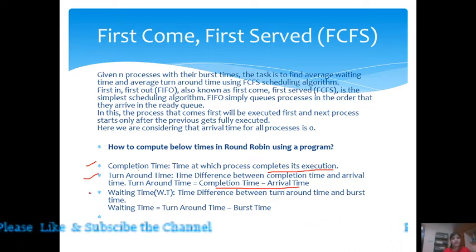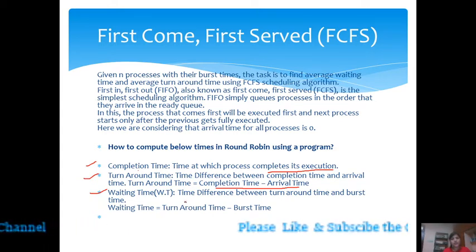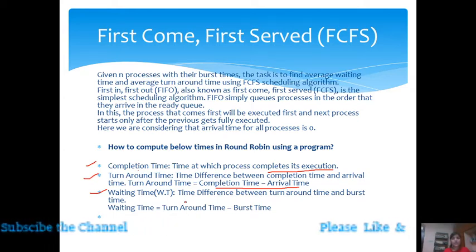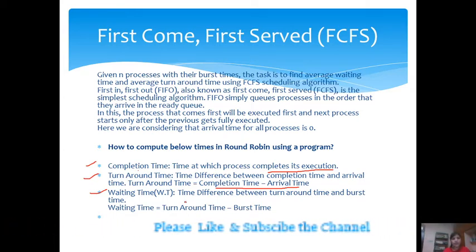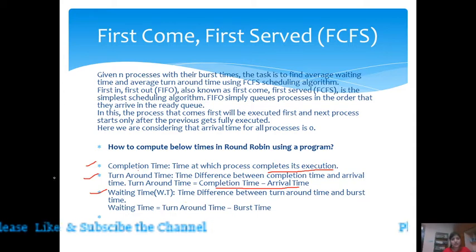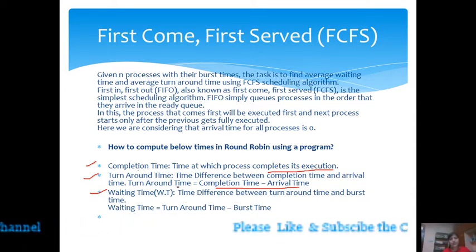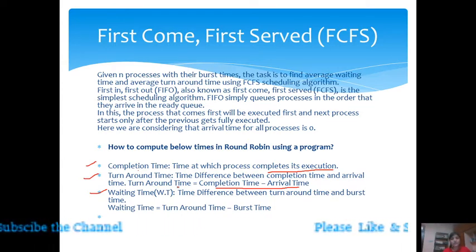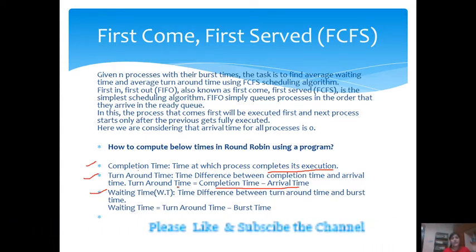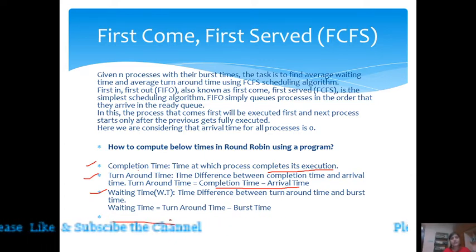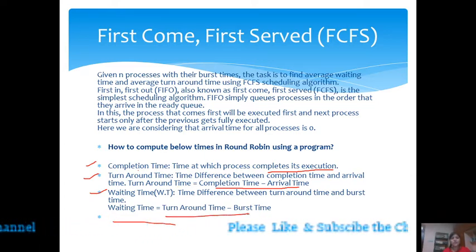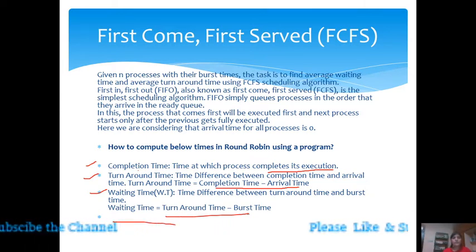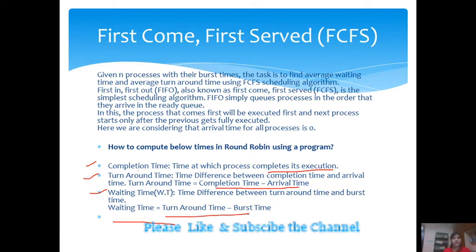Next is waiting time. Waiting time is the difference between turnaround time and burst time. Turnaround time is completion time minus arrival time. If we want to calculate the waiting time, it is turnaround time minus burst time. We can calculate waiting time with the help of this formula, turnaround time minus burst time. So waiting time will be calculated in this way. So this is first come first serve scheduling.